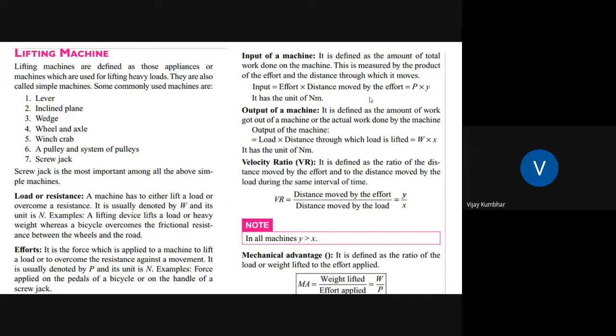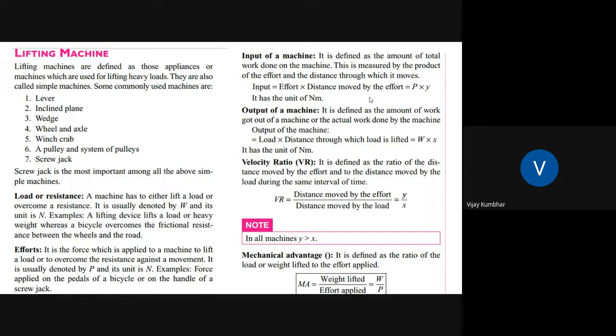Okay. So load is nothing but what a machine has to lift or overcome as resistance, and it is usually denoted by W. Effort is what is applied to the machine to lift the load or to overcome the resistance against the movement. Input to the machine is effort into distance moved by the effort, that is P into Y, in Newton meter, and output of the machine is the load into distance moved by the load, again in Newton meter. So VR, velocity ratio, is the distance moved by the effort divided by the distance moved by the load, that is Y by X.